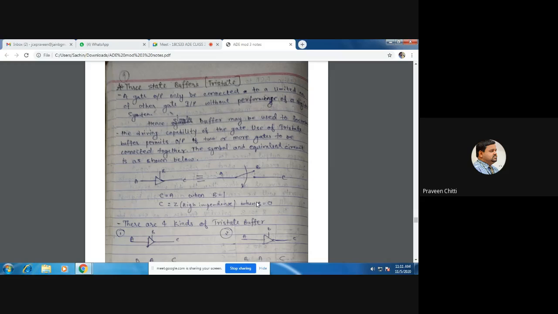The same thing happens in the unity gain amplifier. When the gain is 1, output will be equal to input, but it strengthens that signal in the sense that its current handling capability can be increased, or it is basically used for other purposes like impedance matching and all. Most of the time there has to be proper impedance matching.